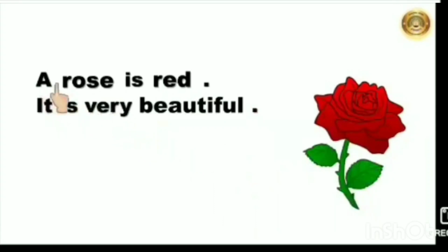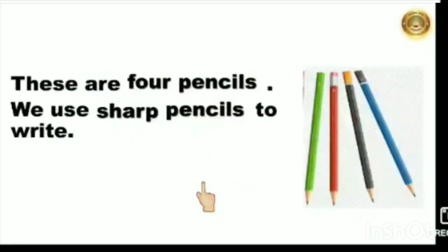Next, a rose is red. It is very beautiful. They describe this rose with the describing words red and beautiful. Here, rose is a naming word. And how is the rose described? Yes, red and beautiful. The rose is red and beautiful. So red and beautiful are describing words.